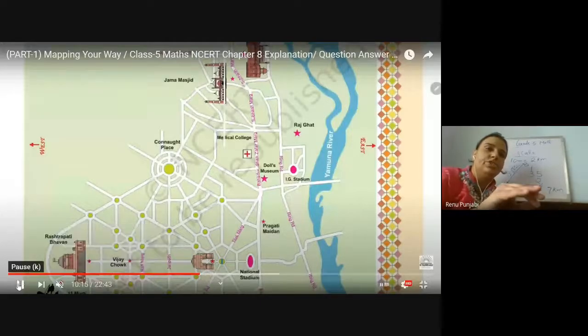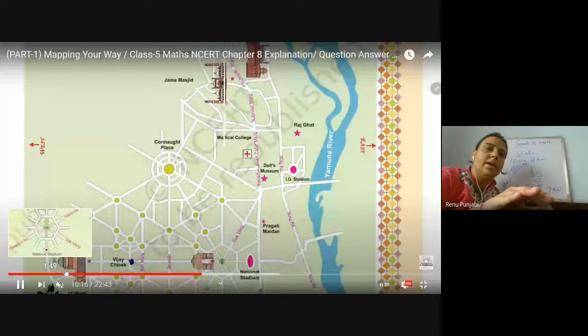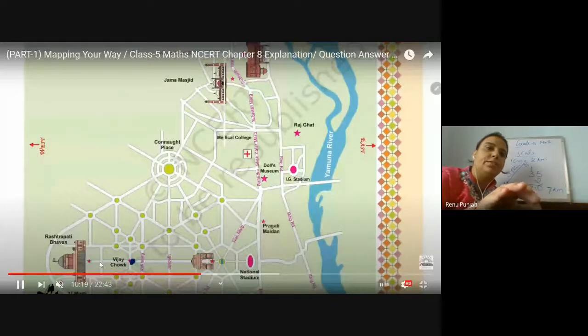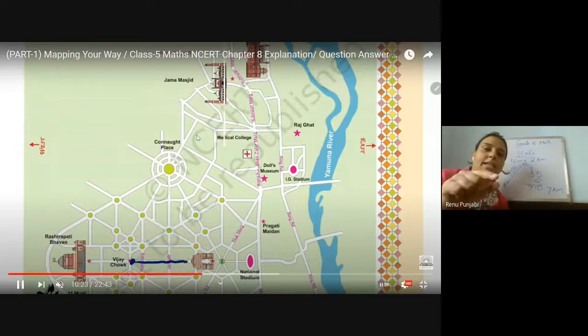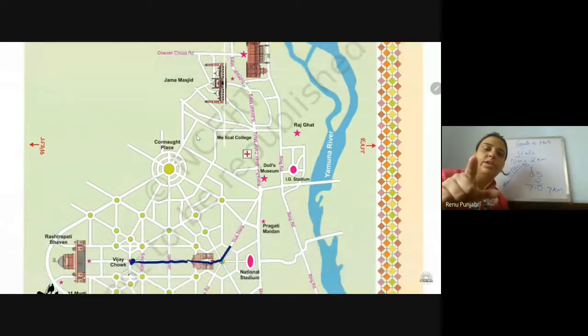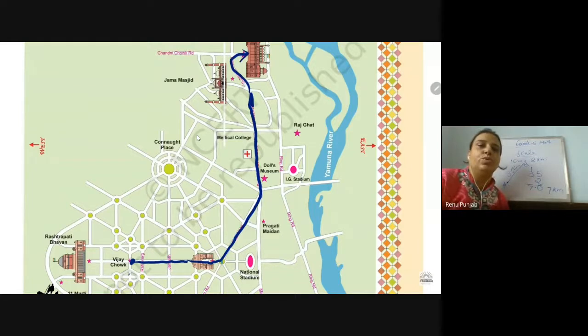Wait, it will show you mark. This is the mark. So from Rashtrapati Bhavan, this Janpat Marg, India Gate, and then Tilak Marg will go. Then it will go to Bahadur Shah Zafar Marg, and then Subhash Marg, and then reach to the Red Fort. This is the road which they follow for the parade.